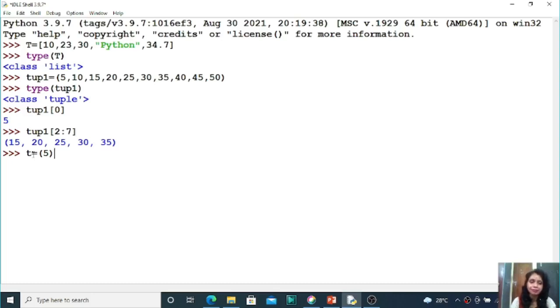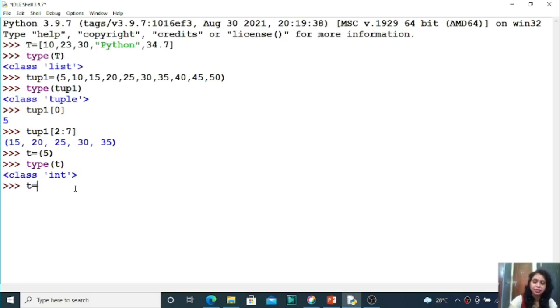Now, I have stored the element within round brackets. So this is the example of a tuple, but let us check the data type of this t. Now you can see the data type of this t is actually not the tuple type, but it is the integer type, is it not? So class int, that means when you declare a single value within round brackets, that does not mean that one is the tuple type of variable, but that one is an integer type. Then how do you declare a tuple variable with a single element?